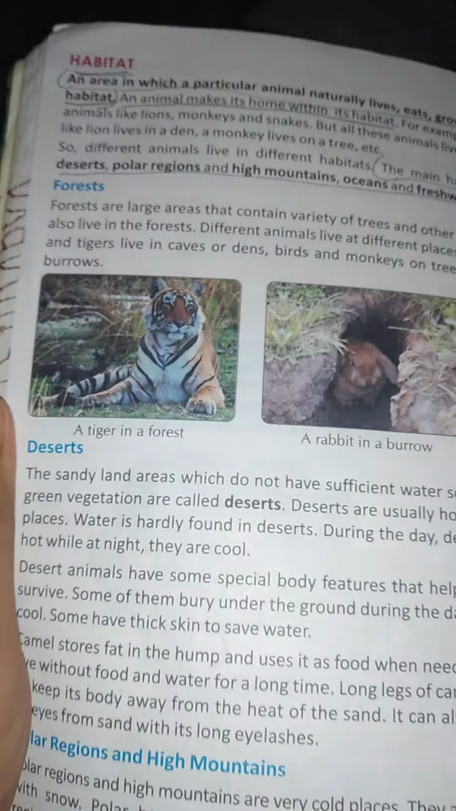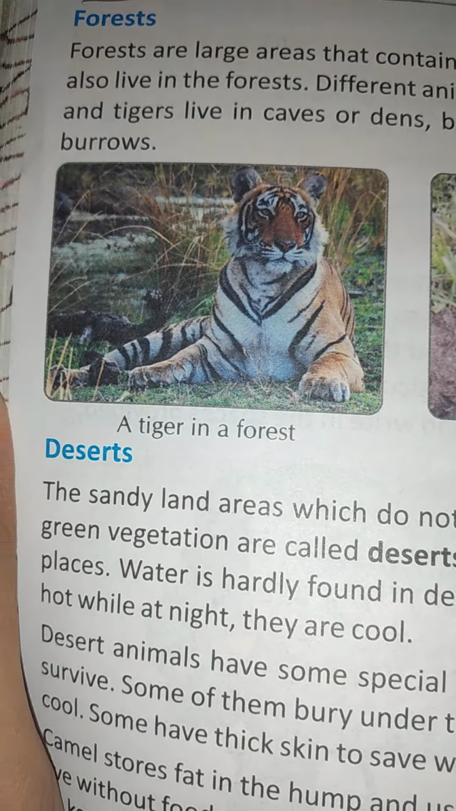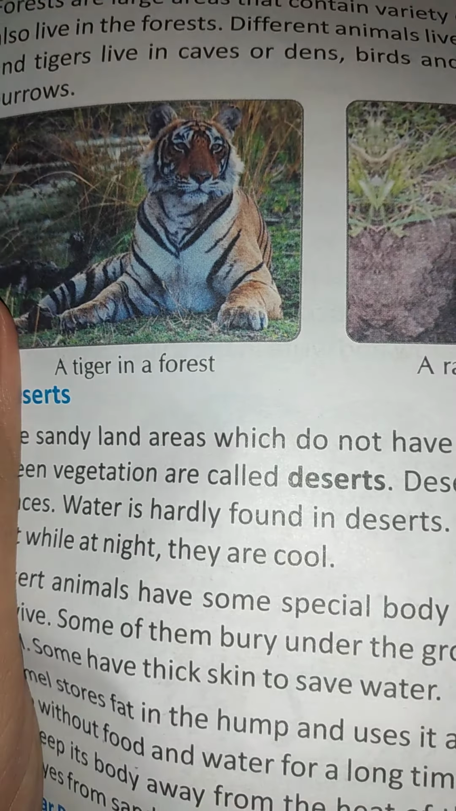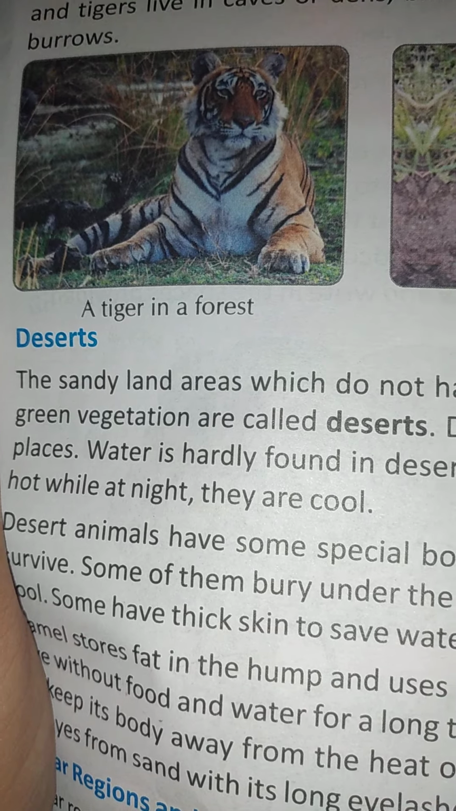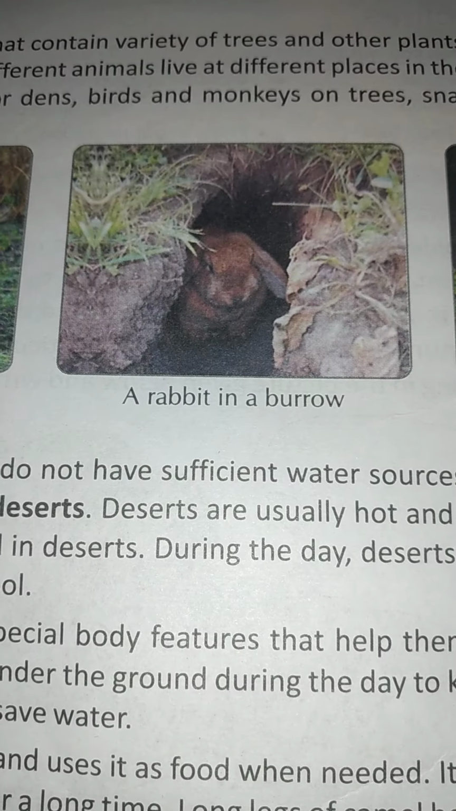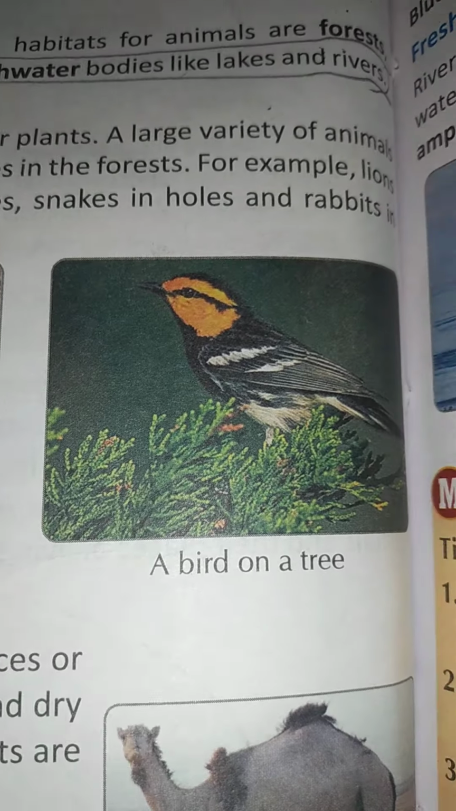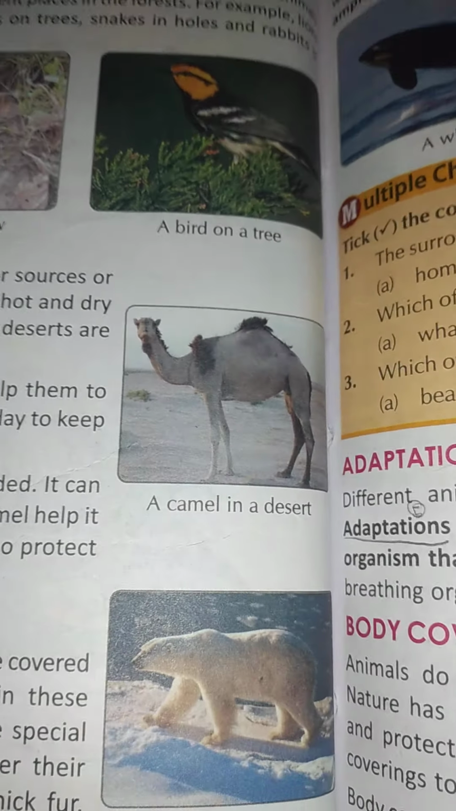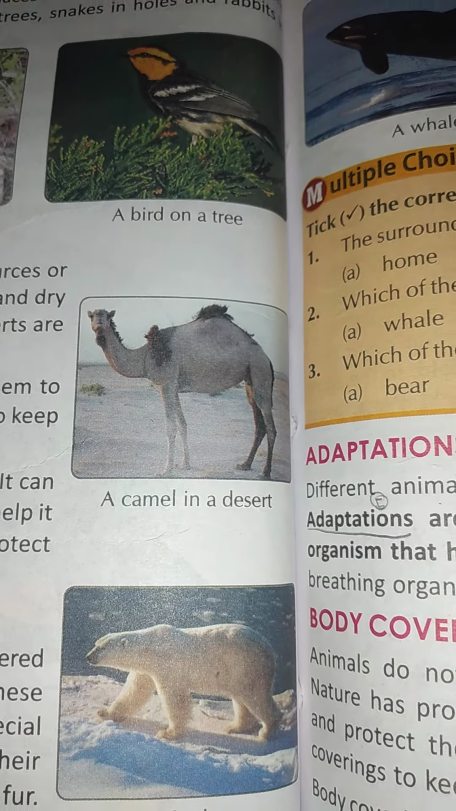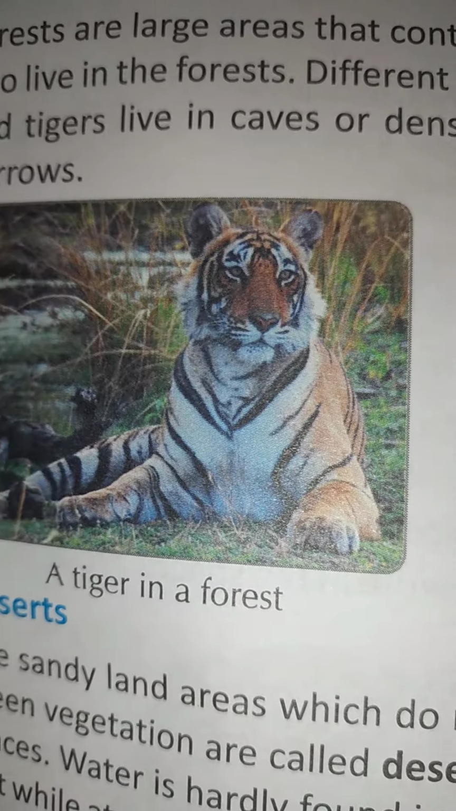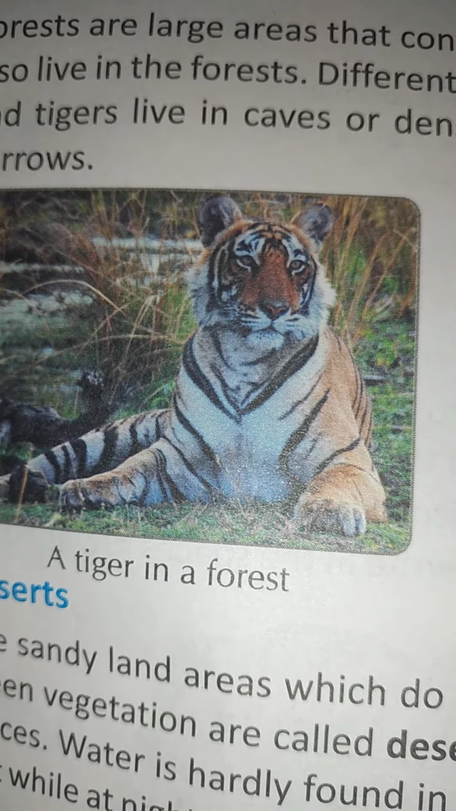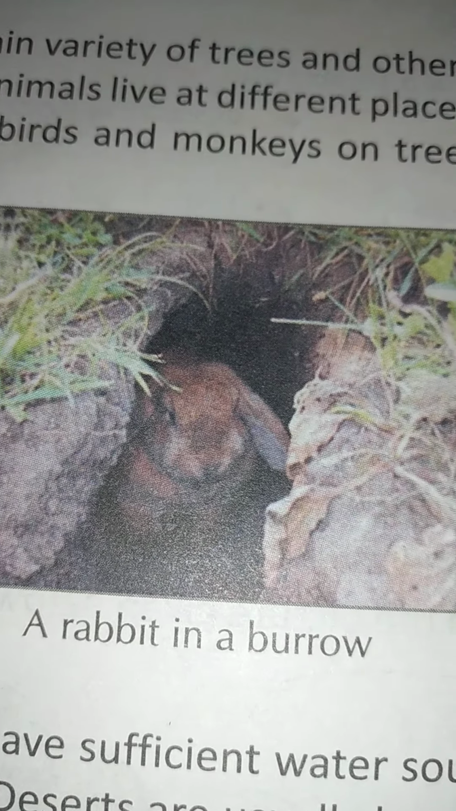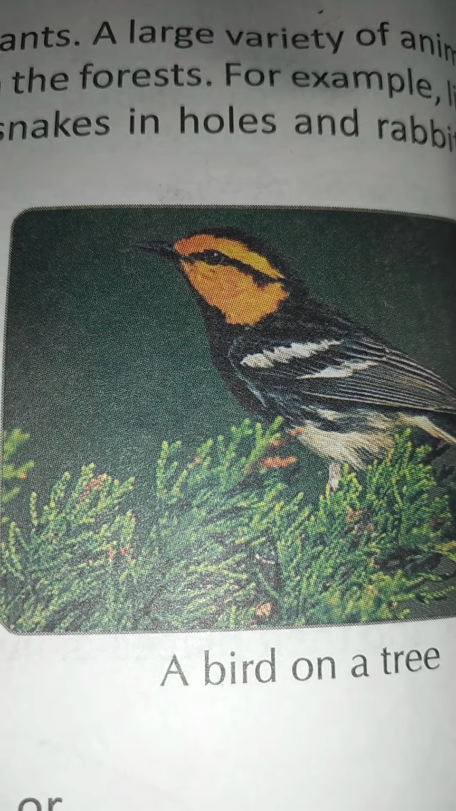See this. Now, the main habitats for the animals are what, children? Where do the animals live? They live in the forests, deserts, polar regions, high mountains, oceans, and freshwater bodies like lakes and rivers. Okay. Now, we will first discuss the forest animals. That is wild animals, children. Okay. Now, first, what is this? What am I showing you? Correct. Tiger. So, what is the next animal? See, a rabbit in a burrow. Correct. Next, a bird on a tree.